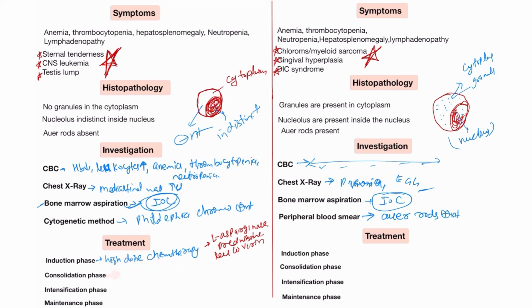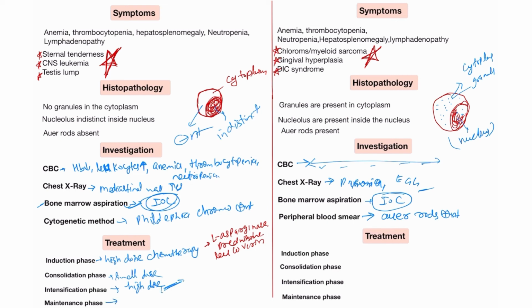In the consolidation phase, first of all we do not give high doses; we give small dose chemotherapy. But after that, in the intensification phase, we give a high dose of chemotherapy, the same chemotherapy or sometimes a different type of drug. In the intensification phase we increase the amount, so a high amount of doses.